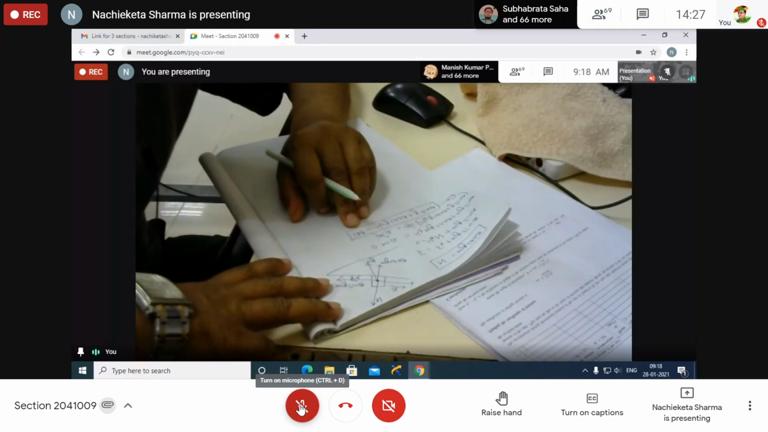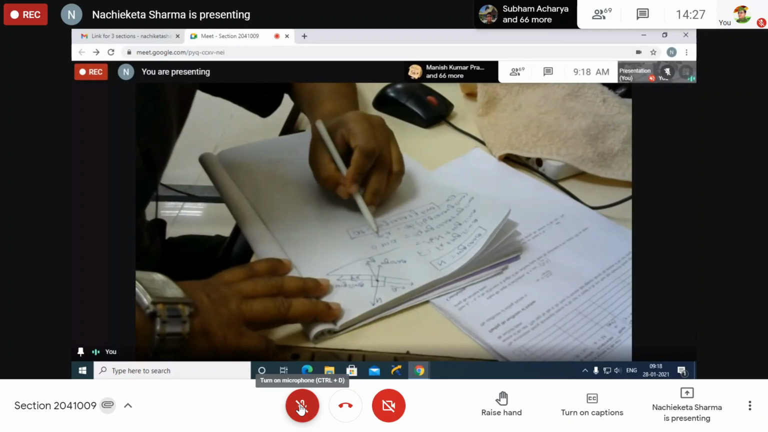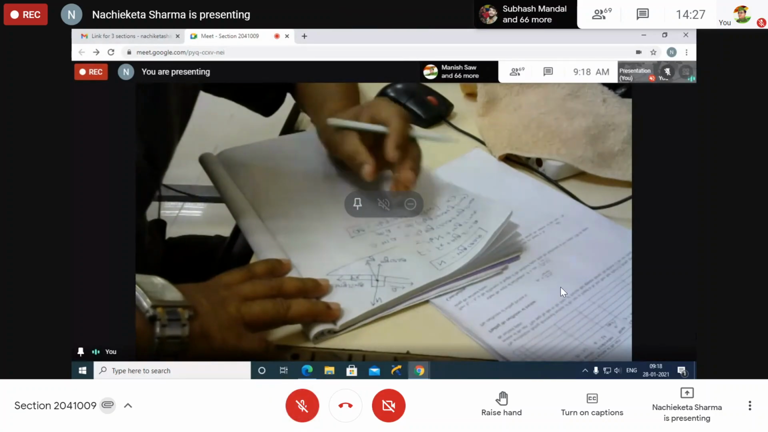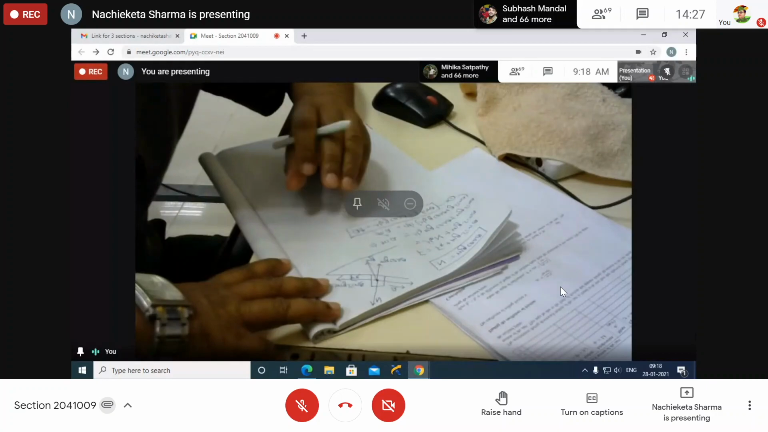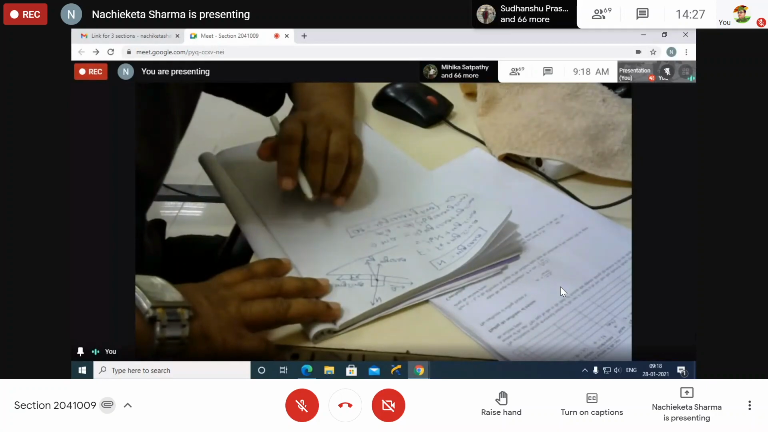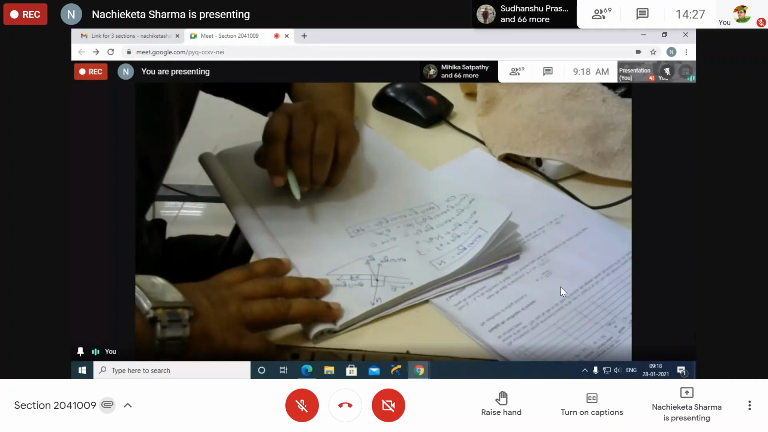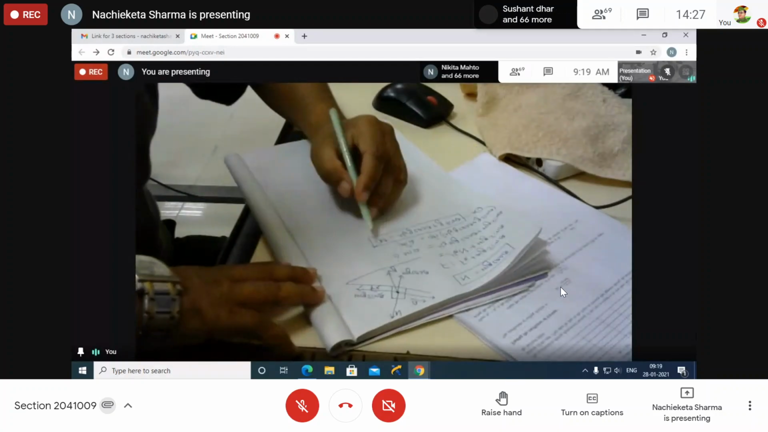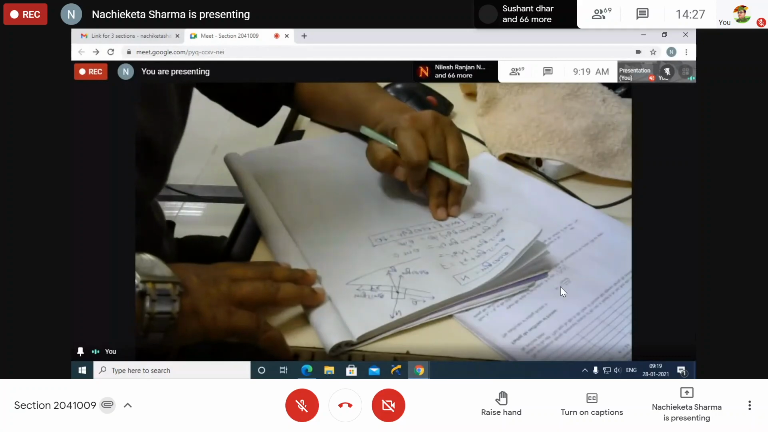Don't take g as common because here m is there. I have to cancel the m. Are you clear? And you are going to find out the acceleration whenever the body is moving upward. Are you clear about it? Yes, sir. Yes. Now, second thing. This is the acceleration whenever the body is moving upward.